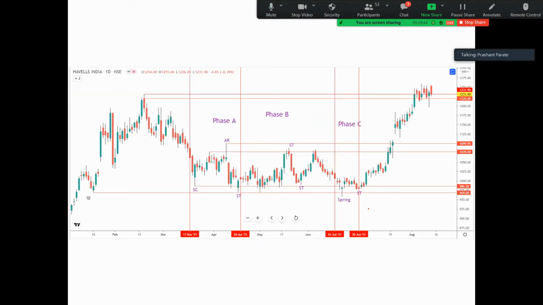This is a typical chart where a candlestick chart has been formed and plotted. This chart I had shared about a Havells trade, and I had taken a trade on spring around the 984 to 988 range, and at that time my targets were 1080 and 1230. So this was an accumulation chart and all the targets were completed.